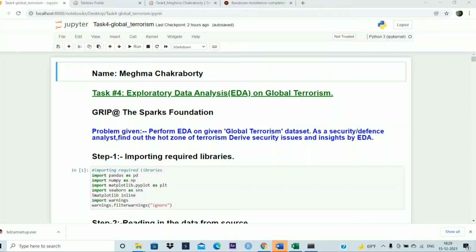Hello, I'm Meghma Chakraborty. I'm doing the task 4 of the GRIP internship by the Spark Foundation, which is the exploratory data analysis on global terrorism. The problem given is to perform an EDA on the given global terrorism dataset as a security or defense analyst, to find out the hottest zone of terrorism globally and to derive the security issues and insights by the EDA.